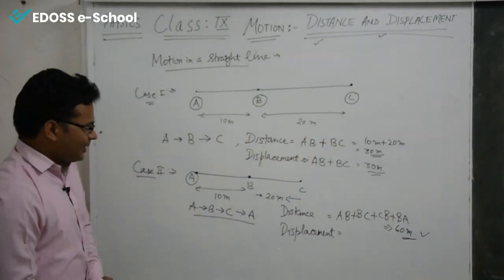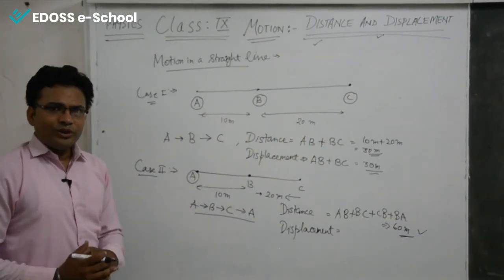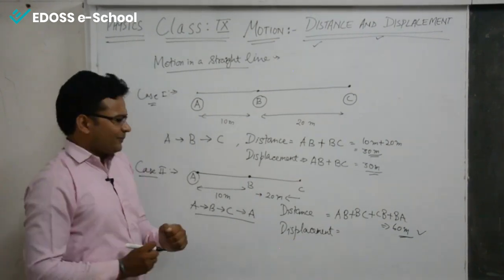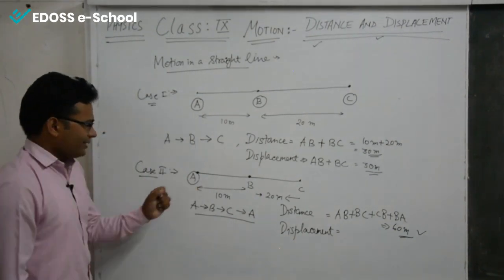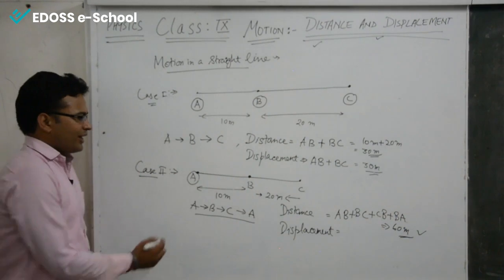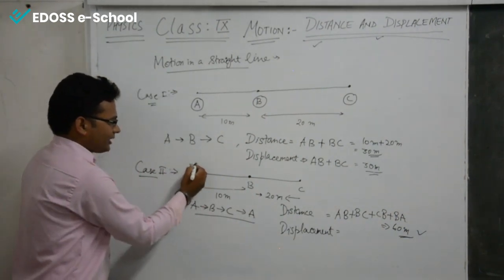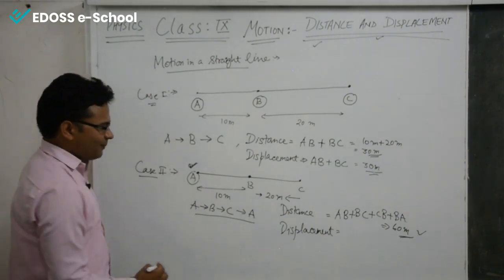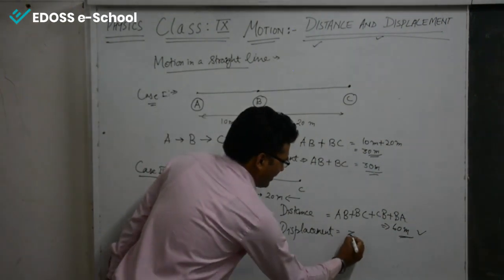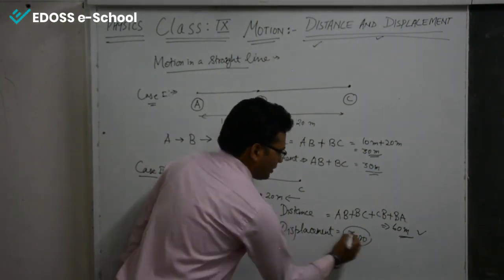Now for the displacement part. What was the overall displacement in this case? The initial position of the body was at A and the final position of the body was again A. So the displacement in this case would be 0.